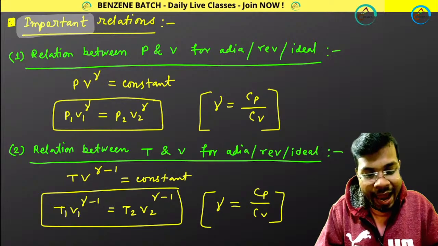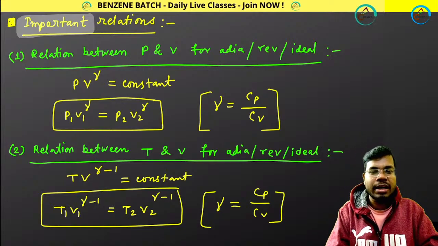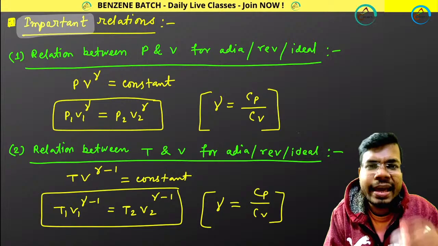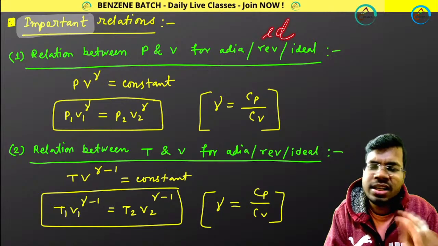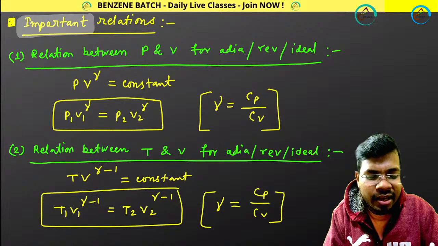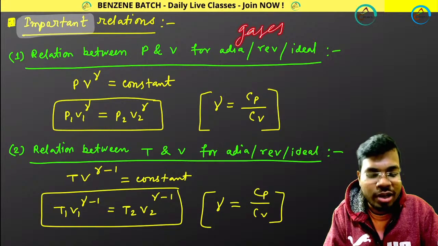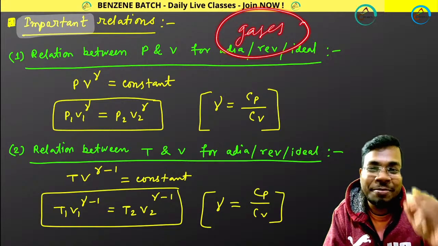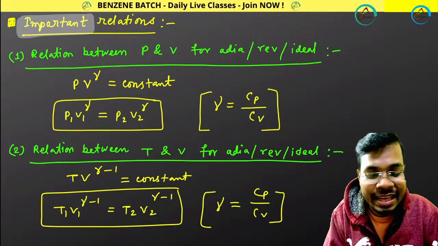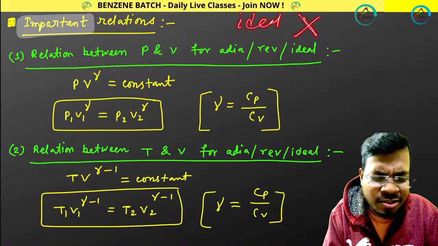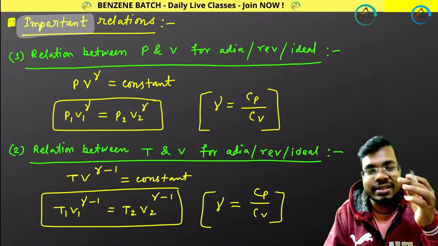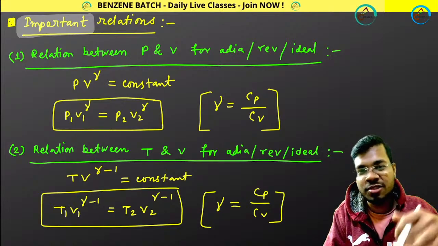Perfect, and you have to understand that from there. Sometimes they don't mention whether it is ideal gas or real gas. They only say gases. Whenever they say only gases, they are making your job easy. They are talking about only ideal gas, not real gas. You can understand these things from practice, but I am telling you from my experience.